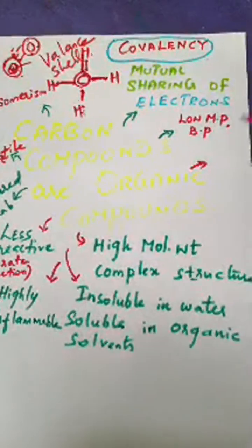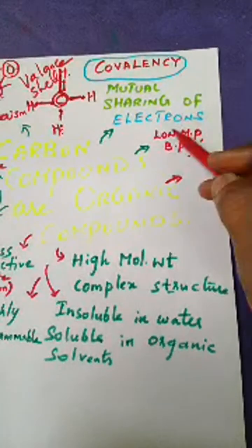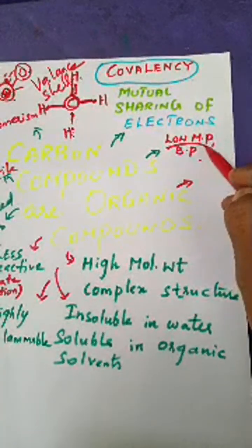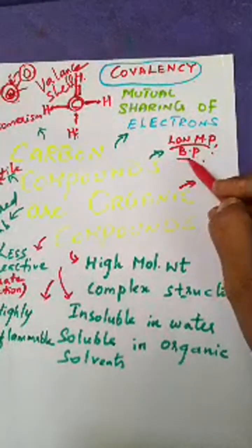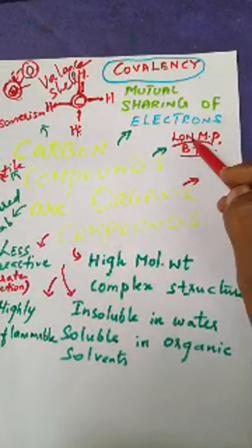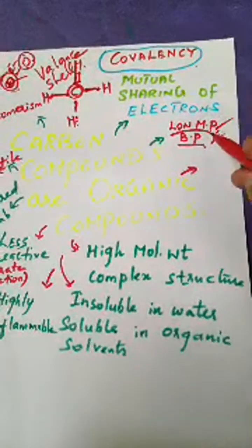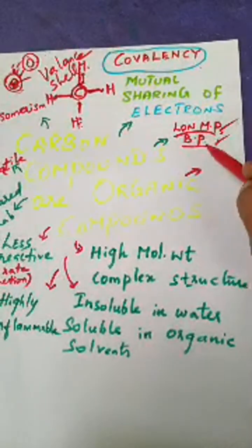What is a low melting point and boiling point? It will reach its melting point and also its boiling point at a lower temperature; at a minimum temperature itself it will reach the melting and boiling point.